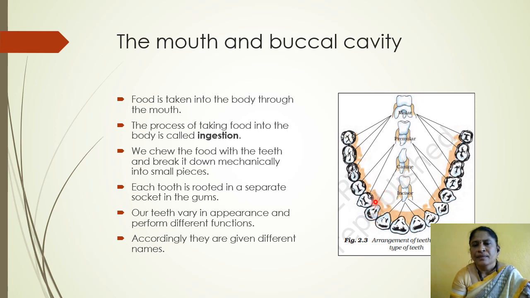Second one is canines. The canines' function is tearing the flesh. Third one is premolars. Premolars help in chewing food. Fourth one is molars. The molars' function is grinding the food. So this is the structure of teeth.